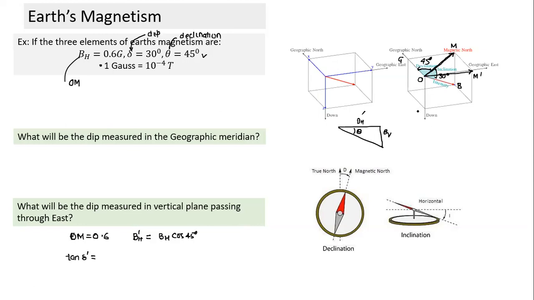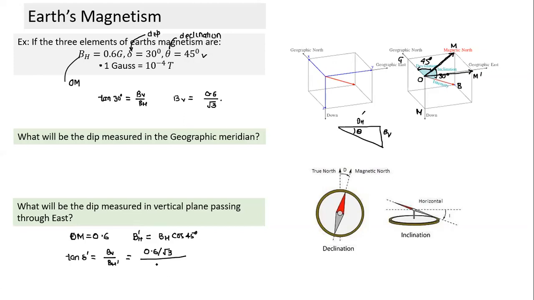If I write this point as some point N, can we find out the vertical component from here? Yes, we can. Tangent of 30 degrees is equal to BV by BH. So from here I can find BV. BV will be equal to 0.6 divided by root 3. And in tangent delta dash, I can substitute BV, which is 0.6, either using this or the formula BH by root 3.